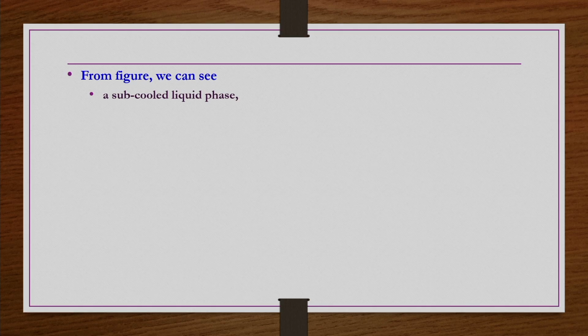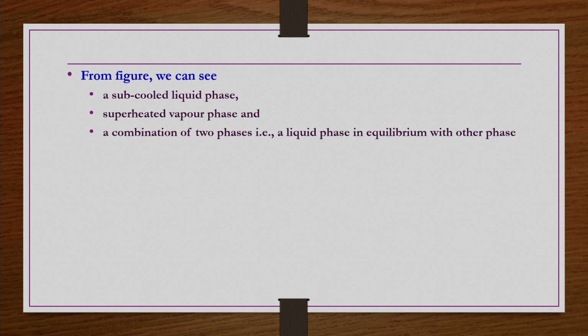All those things we can find out from this diagram. So from this phase diagram we understand there is a subcooled liquid phase, a superheated vapor phase, and a combination of two phases, the liquid phase in equilibrium with the vapor phase, that is the area between the Pxa and Pya curves.